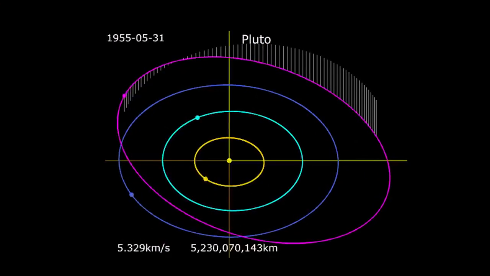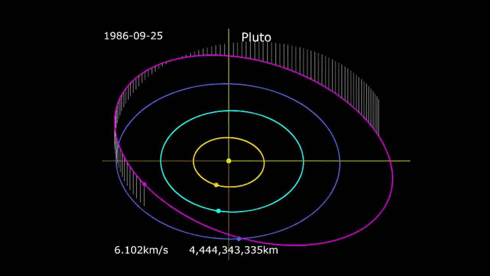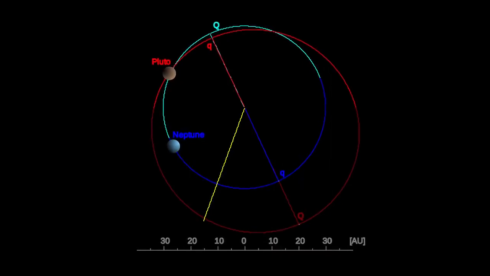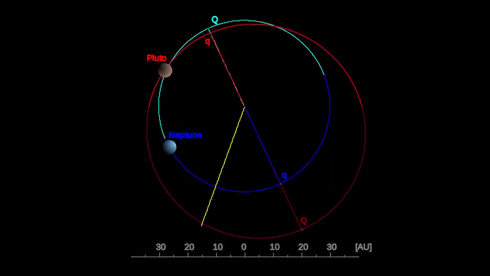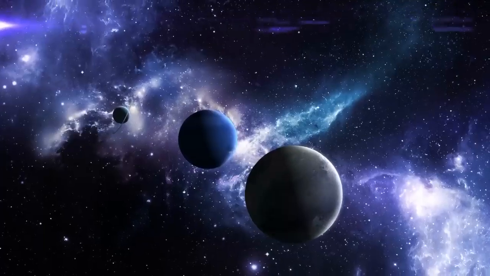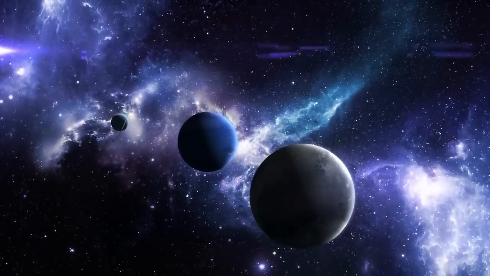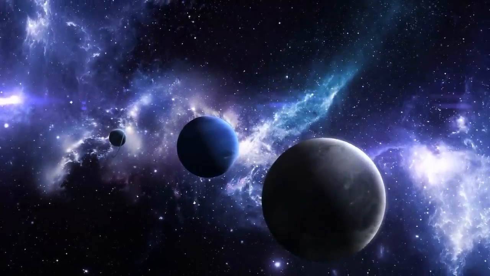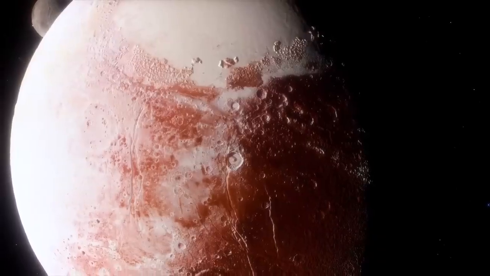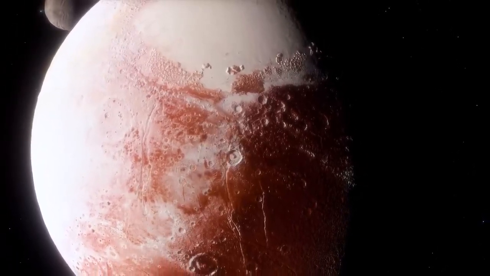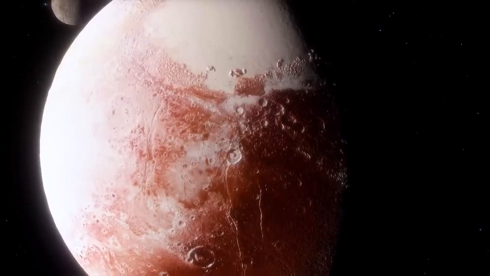The last time this happened was on February 7, 1979. Pluto remained closer to the Sun than Neptune until February 11, 1999, and the previous time it happened was back in the 1700s. With its low mass, Pluto's orbit is actually quite chaotic through its interactions with Neptune. This means that it is not easy for astronomers to predict where Pluto will be in the next millions of years, because the uncertainties mount up and it's impossible to know where it'll be in the far future.